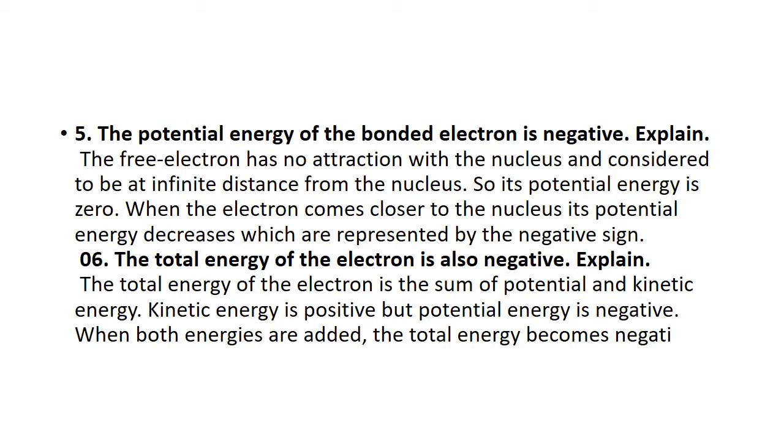The total energy of the electron is also negative. You know, the total energy is the kinetic energy plus the potential energy. Here the potential energy is negative, as we have done in the first question. So on the whole, the total energy becomes negative.